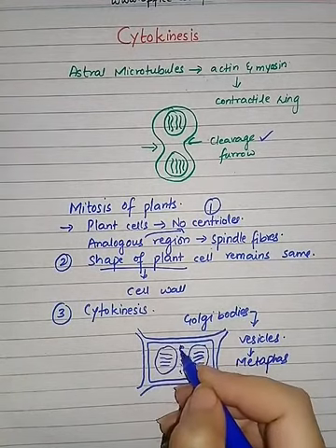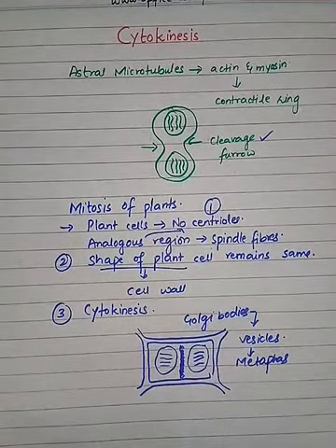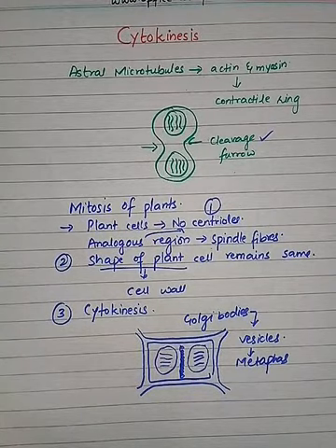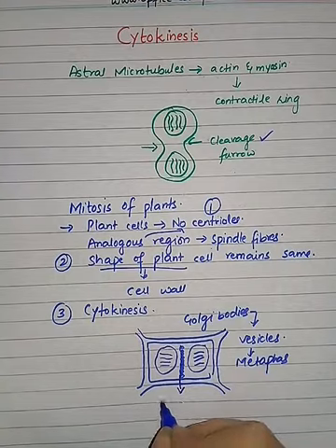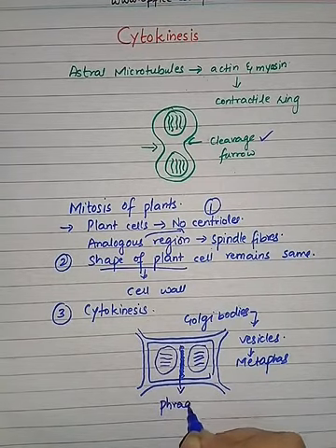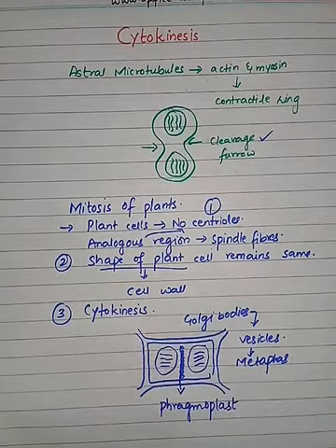Then finally they will fuse with one another and form a disc-like structure which is known as the phragmoplast. Now this phragmoplast will divide the cell.